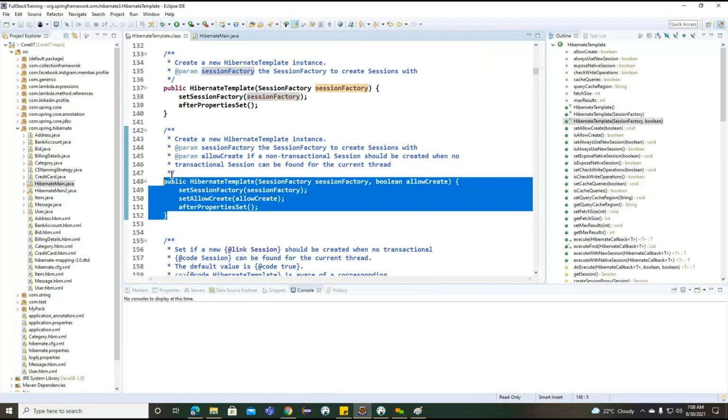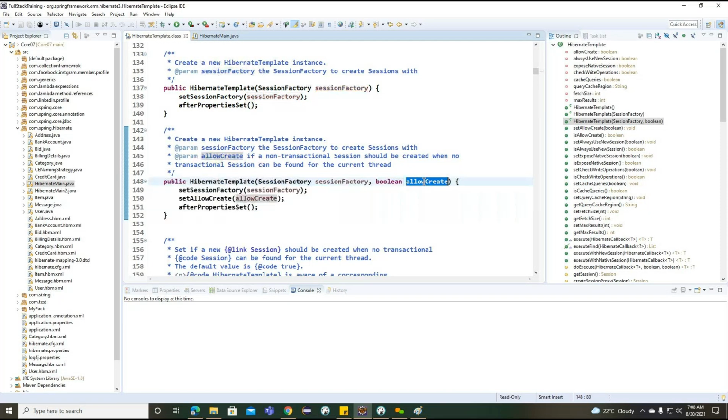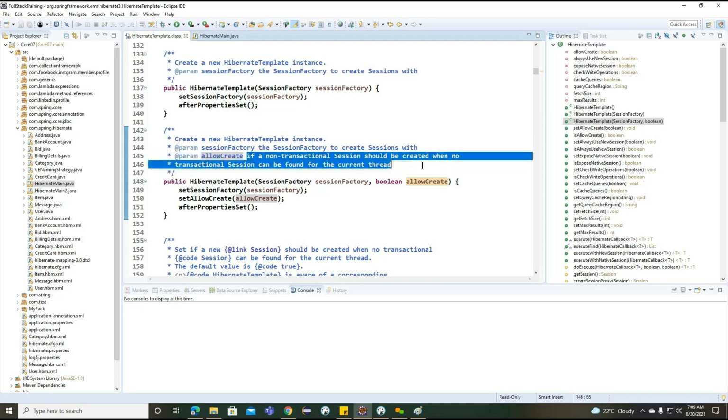And here we are having one more constructor, which is expecting allow create here. So what exactly is this allow create going to provide? If a non-transactional session should be created, getting the point, and no transactional session can be found for the current thread here.